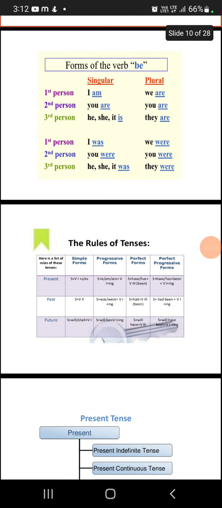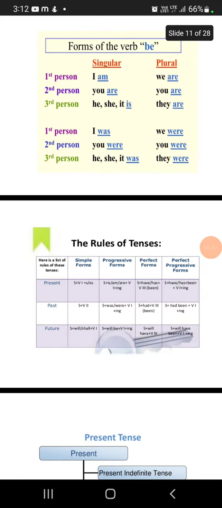So here we have the rules of verb tenses. Here is a list of rules of these tenses: simple forms, progressive forms, perfect progressive forms, and on the left side we have past, present, and future. The first one is simple: subject plus verb 1, plus s or es.